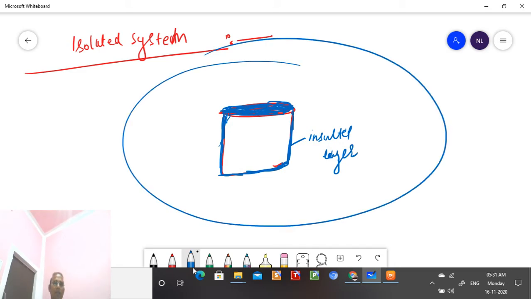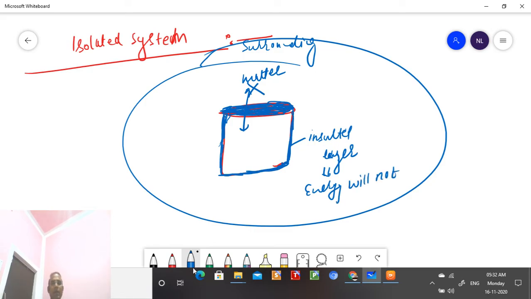So what we are saying is, student, this is the surrounding. Since it is closed, the matter will not be transferred. If we talk about matter, since it is closed, matter will not transfer. Since it is isolated, energy will not be transferred between system and surrounding.